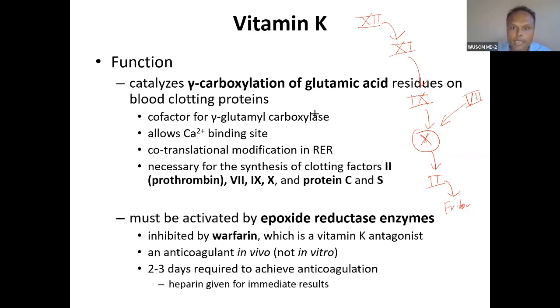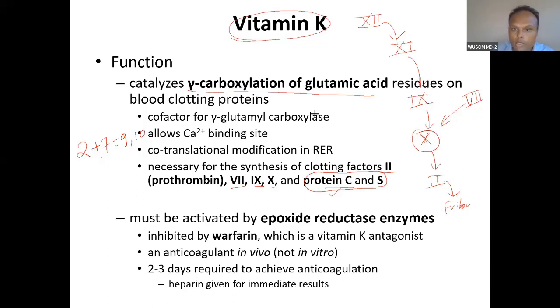So if you can see here, these are the clotting factors that are activated by vitamin K through the addition of gamma carboxylation. It is very easy to remember: 2 plus 7 is equal to 9, 10. 2, 7, 9, 10. 2, 7, 9, 10. Remember, 2, 7, 9, 10. And then protein C and protein S. These are anticoagulants. Let's not talk more about it right now.